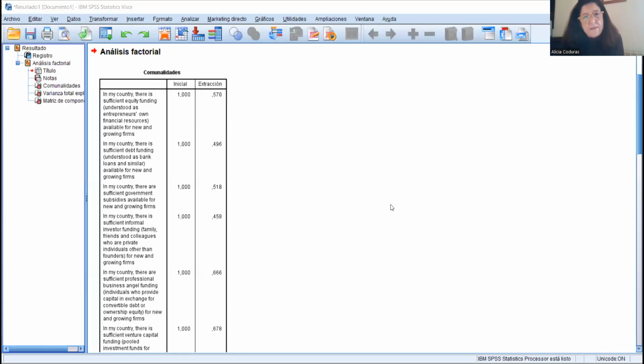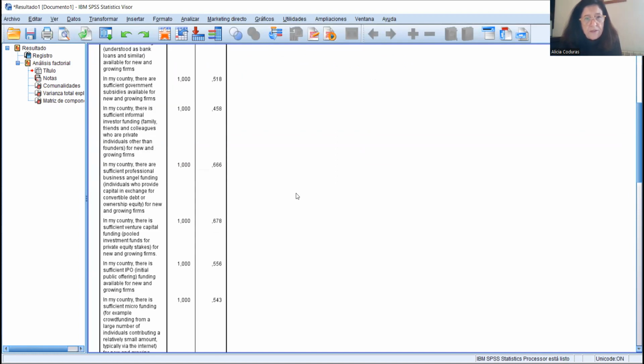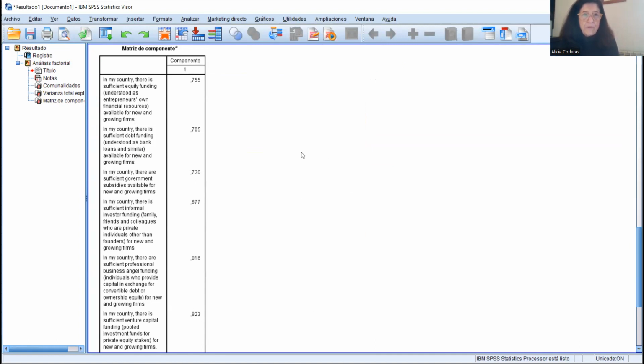Then this is the sheet, the screen that shows the results processed by this factorial or principal component analysis on the first block of items of the questionnaire, okay? Then, as you can see, there are different types of results, but what is very important for us is this